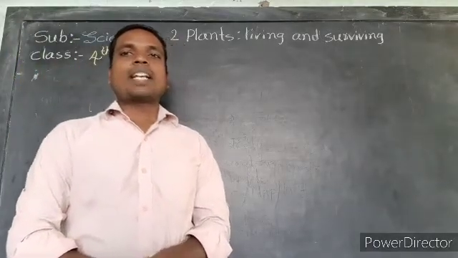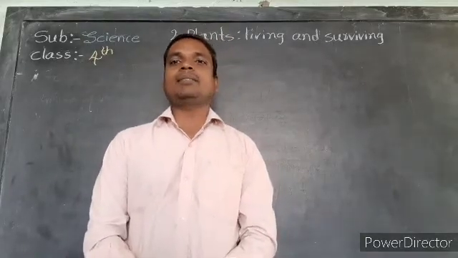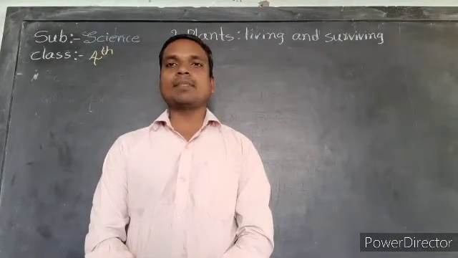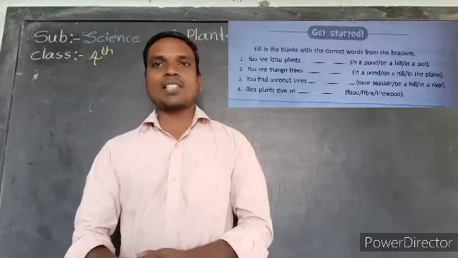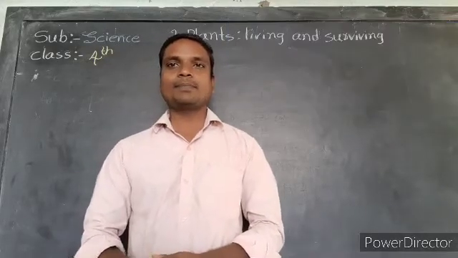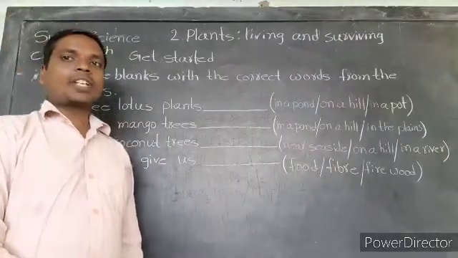Okay, so my dear students, in your textbook one activity is given: Get started. Now we are discussing the get started. All of you observe your textbook.